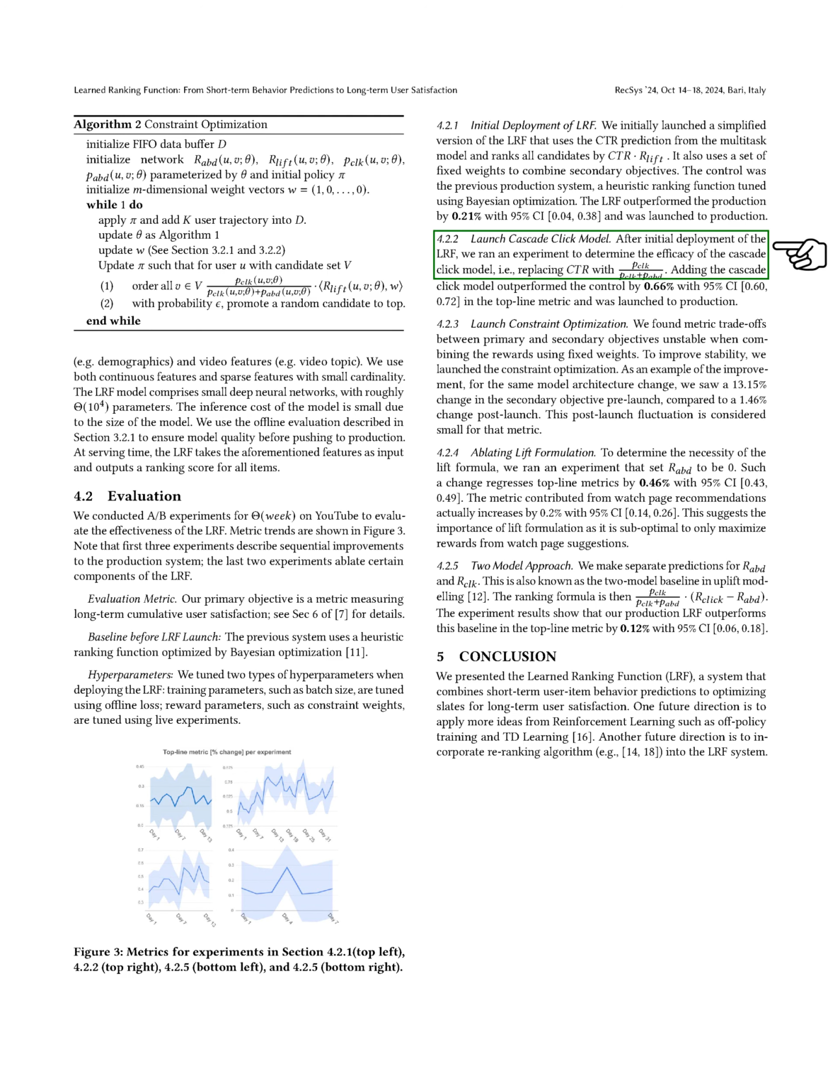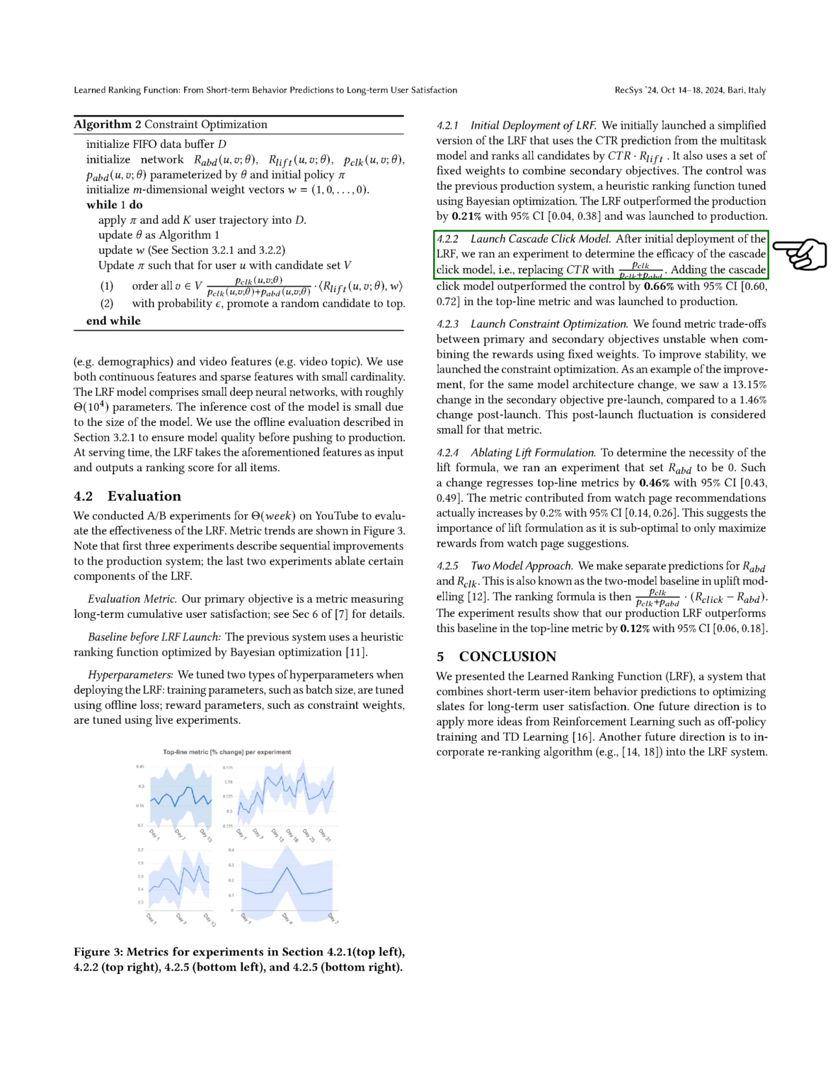Section. Launch Cascade Click Model. In this section, we describe our findings from the launch of the Cascade Click Model. After we initially deployed the LRF, we conducted an experiment to assess the effectiveness of the click model, which involved replacing the click-through rate with the ratio of clicks to the sum of clicks and abandoned actions. We found that incorporating the click model improved performance by 0.66% compared to the control, with a confidence interval of 95% ranging from 0.60 to 0.72, leading us to implement it in production.